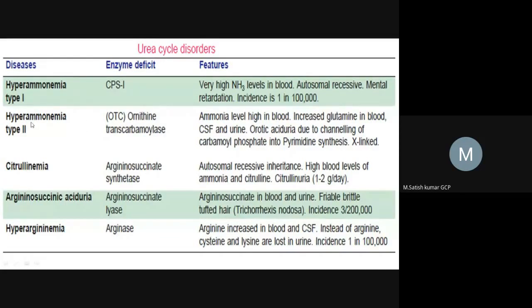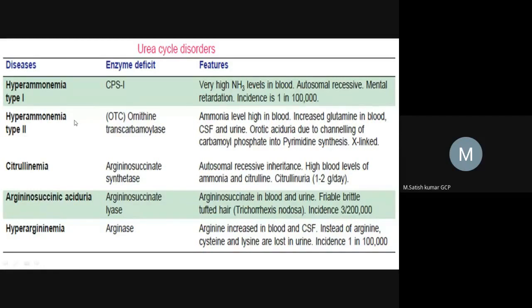The next disease is hyperammonemia type 2. It is mainly caused by deficiency of OTC. What is OTC? Ornithine transcarbamylase enzyme. This is the second enzyme in the urea cycle. Due to this deficiency, we can get hyperammonemia type 2. In this disease, more ammonium will accumulate in the blood, as well as more glutamine.